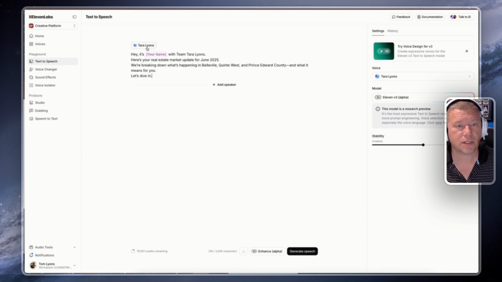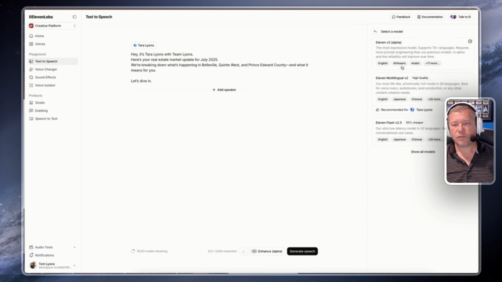So I'm going to paste in our intro here. Obviously, we don't want your name, so we're going to change this to, hey, it's Tara Lyons with Team Lyons. Here's your real estate market update for June 2025. And in fact, we're going to say it's July 2025 because that's when we're delivering it, even though it's the June month. We're breaking down what's happening in Belleville, Quinte West, Prince Edward County, and what it means for you. Let's dive in. And we have some options over here. We have the new 11 V3 Alpha, and we have the older version, which is the multilingual V2, which is really good.